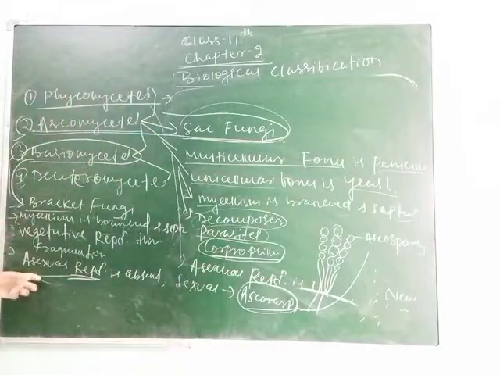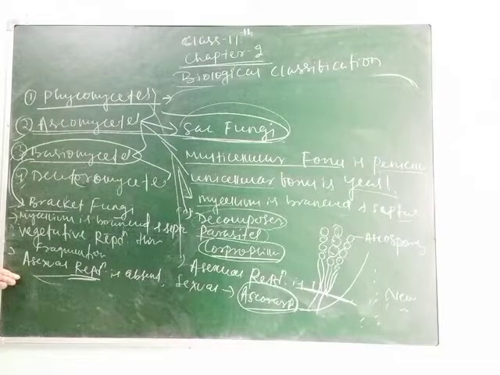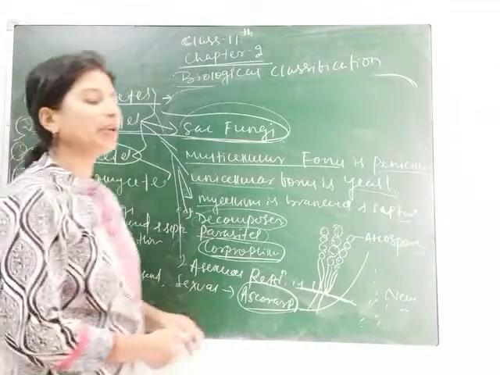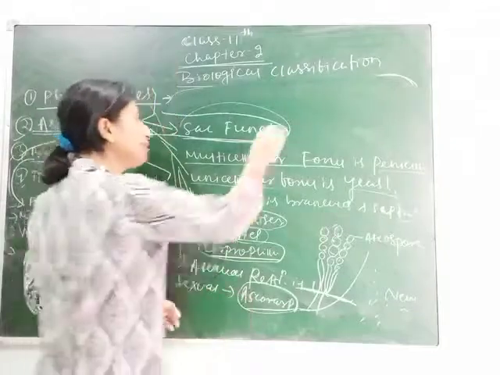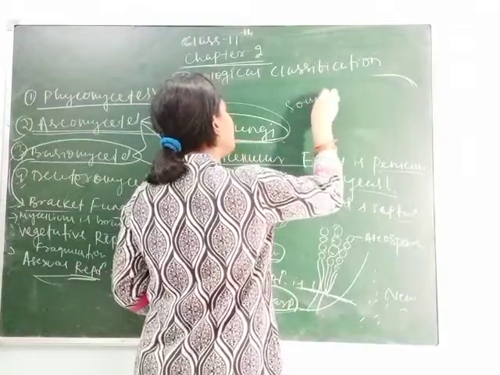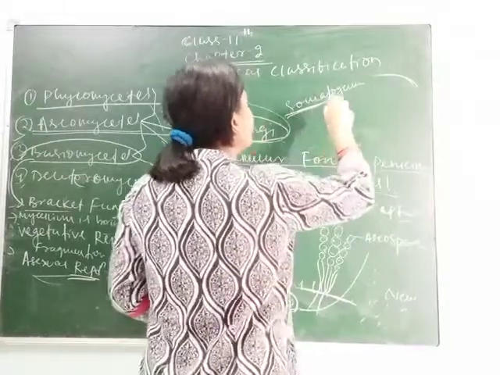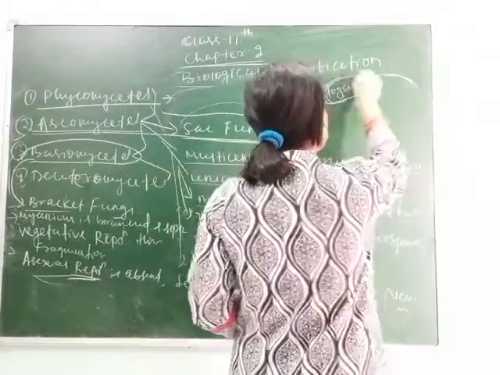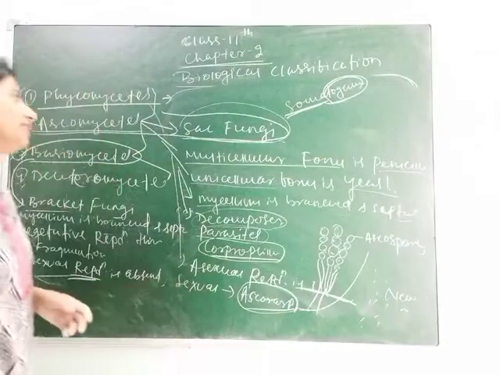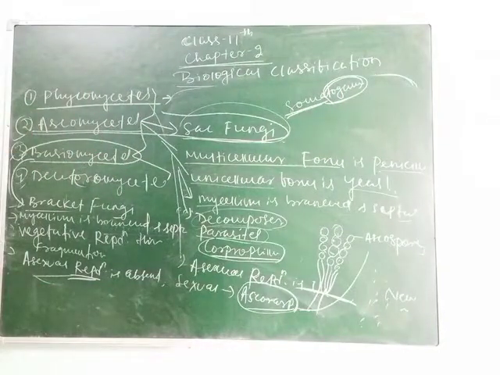Dikaryotic phase means within one cell two nuclei are present together. That's why the condition is called the dikaryotic phase. Clear? And sometimes somatogamy. Here is the term you have to remember, somatogamy. Soma means body, and when two bodies are fused, this type of reproduction is called somatogamy.